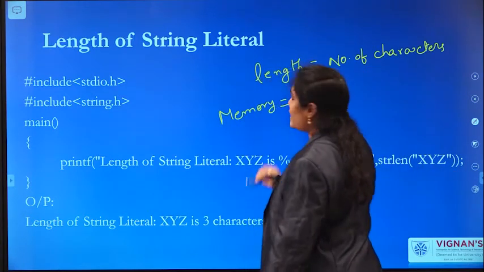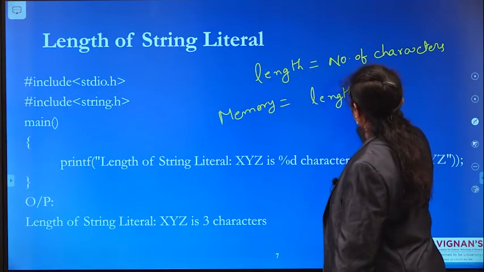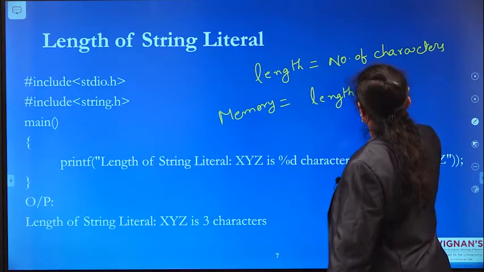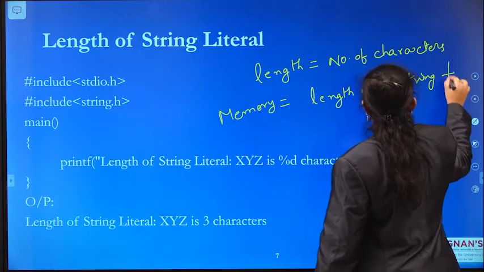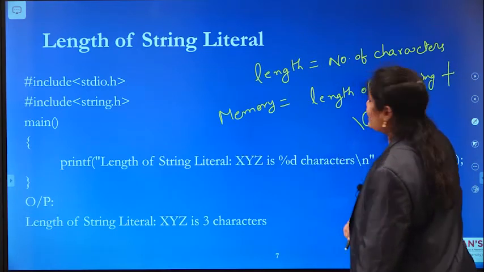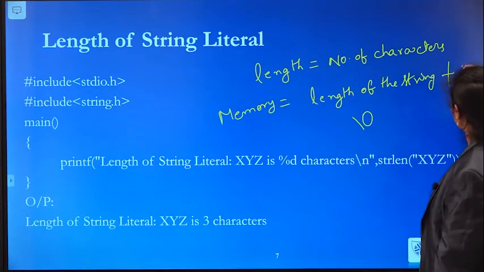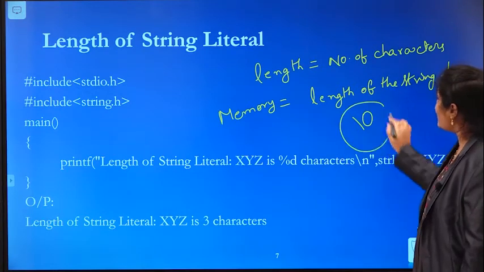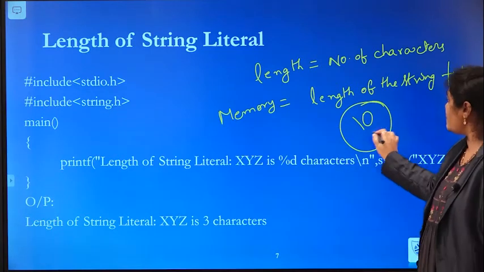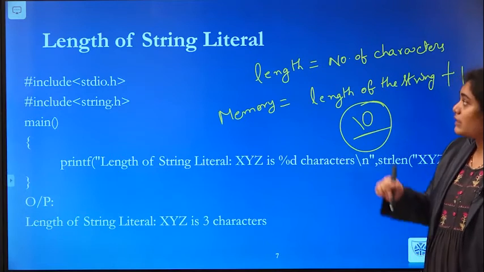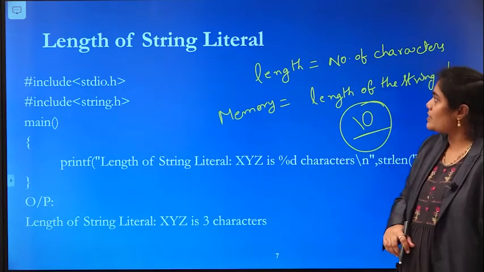Memory requirement is nothing but the length of the string plus the null character. That means the length of the string plus 1. That 1 is for the null character. This is the difference between memory requirement and length of the string.